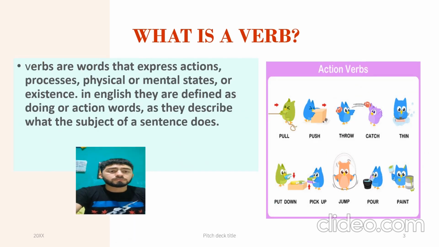What is a verb? Verbs are words that express action, processes, physical or mental state, or existence. In English, they are defined as doing or action words, as they describe what the subject of a sentence does. For example, action verbs: pull, push, throw, catch, sing, put down, pick up, jump, paint, and others.